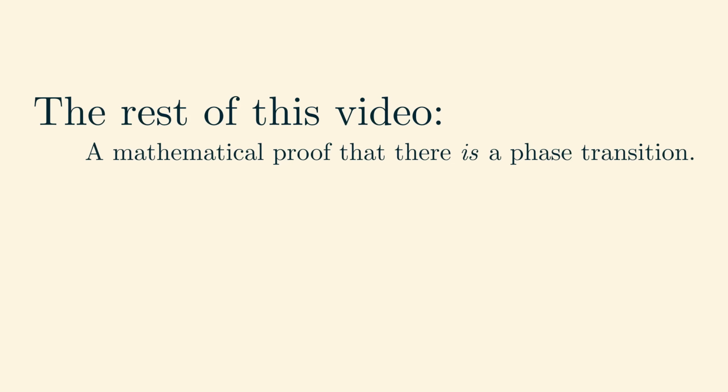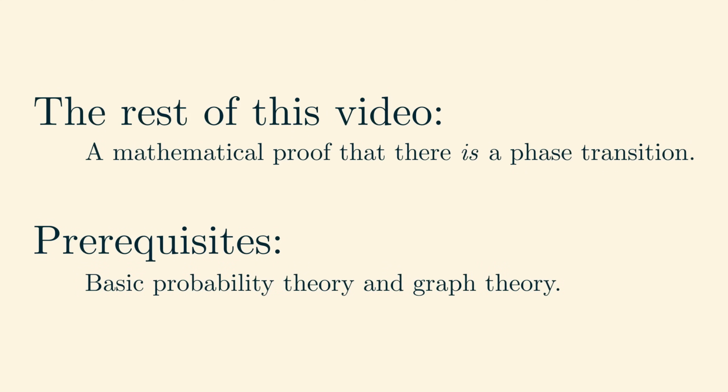The rest of this video will be spent proving mathematically that there is, in fact, a phase transition in the two-dimensional grid. For the proof, we'll require a bit more familiarity with the basics of probability and of graph theory.